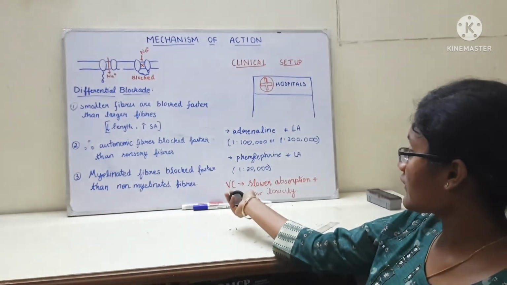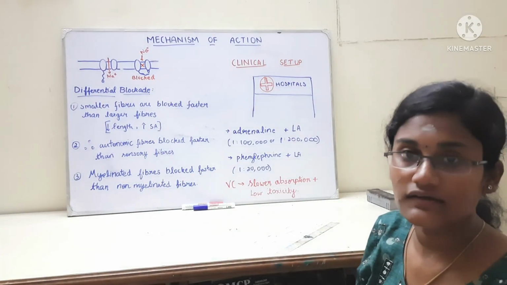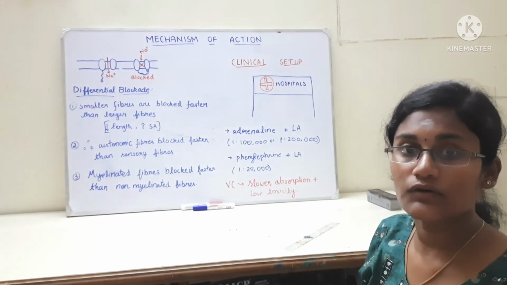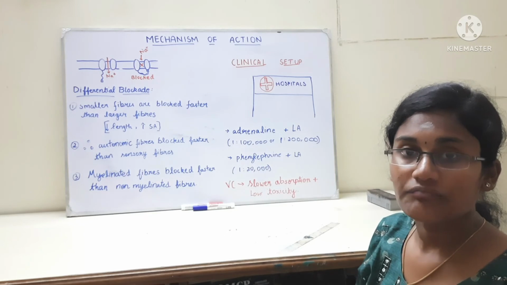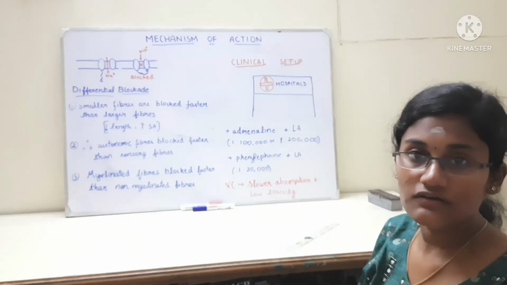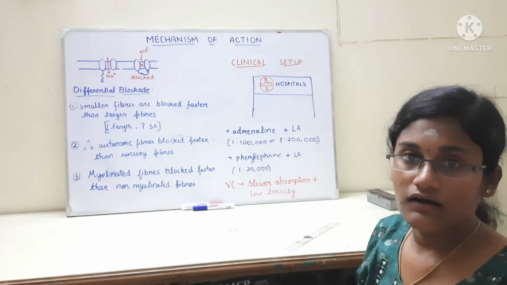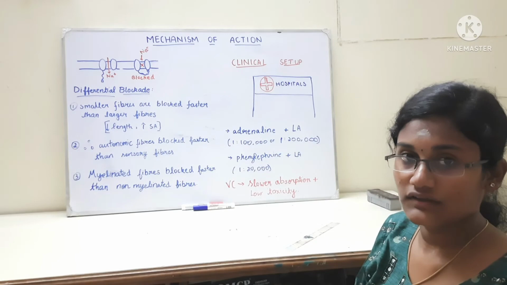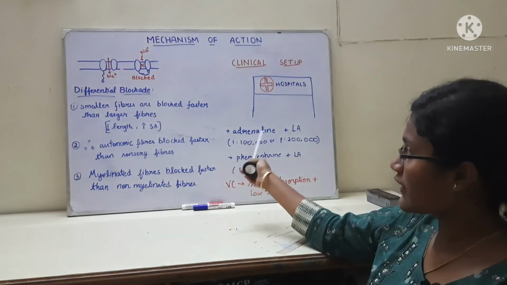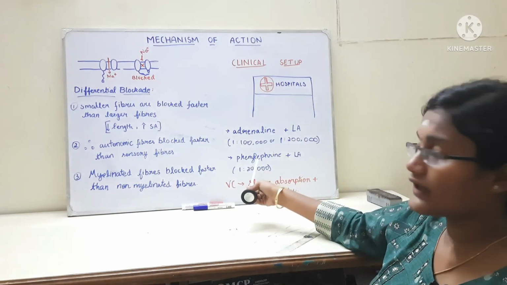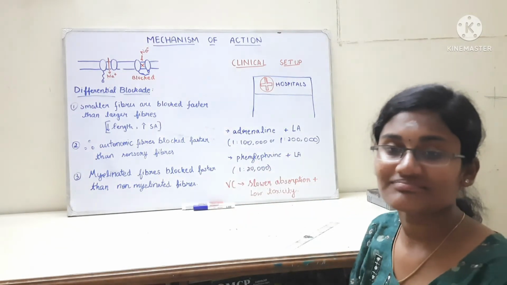And also there will be low toxicity, since only a small amount of local anesthetic will be present in blood. So slower absorption causes prolonged action, and also less toxicity. So that's why they use a combination like adrenaline and local anesthetic, phenylephrine and local anesthetic.